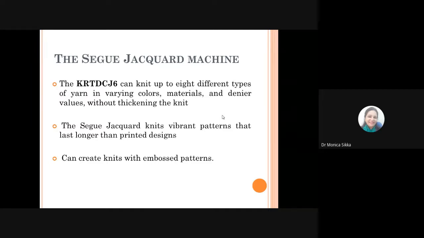That is because of the denier values selected for these different types of yarns and the technique that is used to knit them in vibrant patterns, they actually show up in the form of design appearance. Even if the thickness is varying by certain values, it appears as vibrant patterns on the surface. And they last quite a bit longer than the printed designs that we normally create using the printing technique. So if you want embossed patterns on the knit surface, this is one technique which will give you that